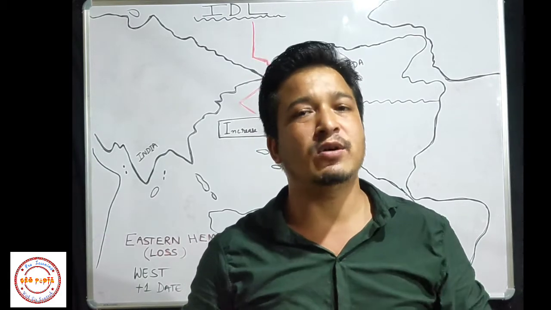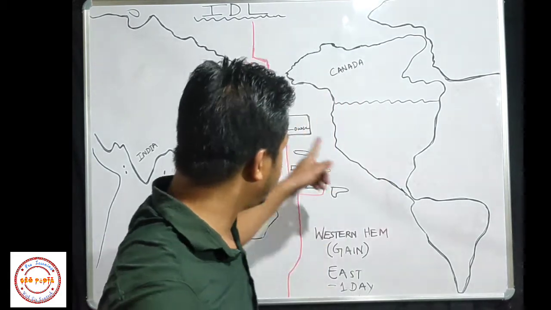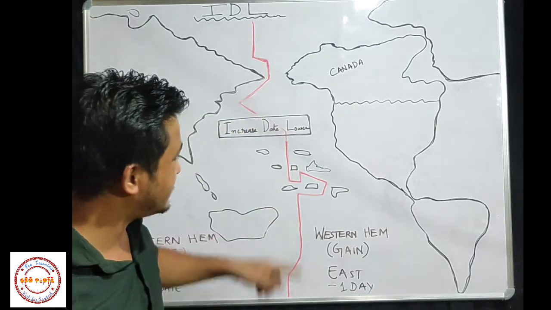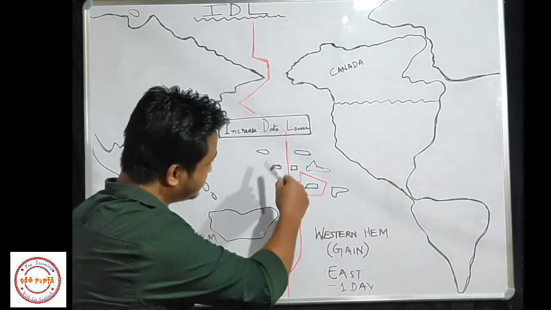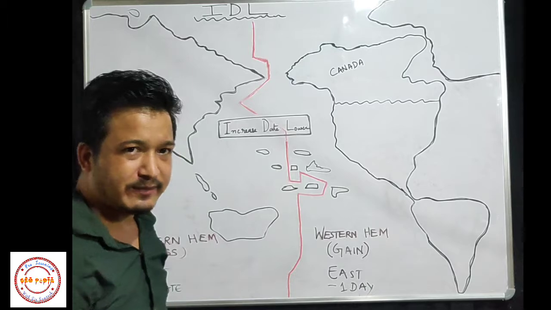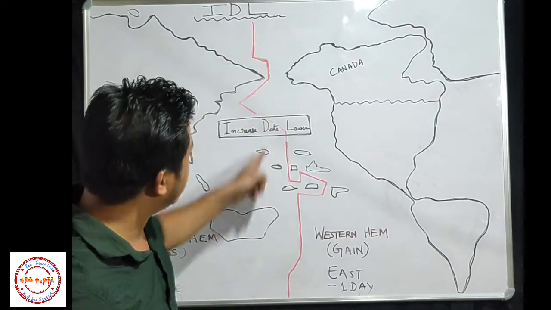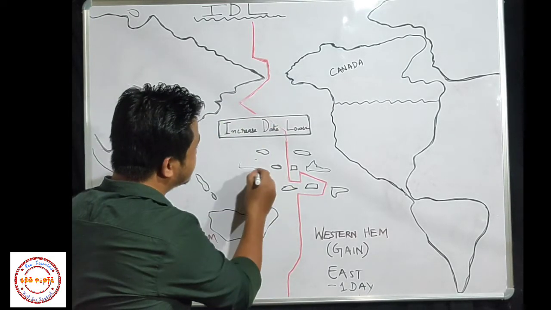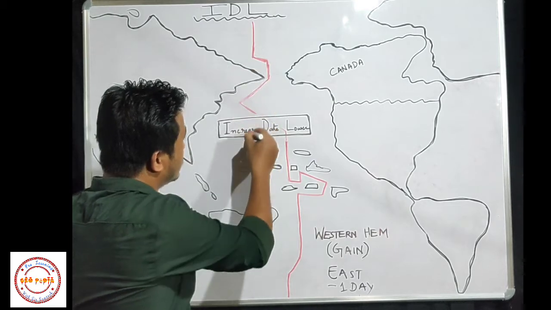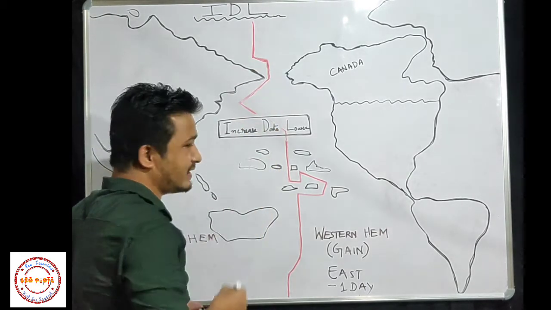It is not straight because in the Pacific Ocean there are many small islands. If you make it very straight, then it may pass through an island or through one country.